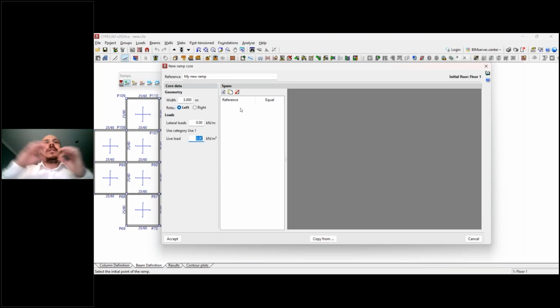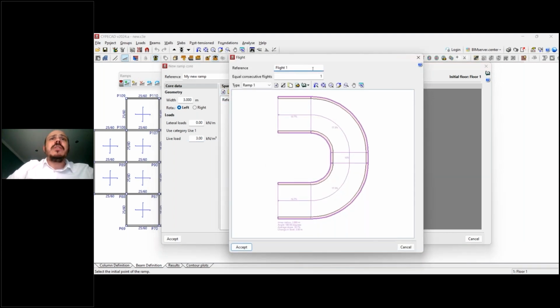The minimum is going to be 1 span, just a linear ramp, straight span, but I can also combine different spans and create a more complex ramp. Okay, so let's start creating that. So for example, this flight could be one flight or could be repeated, so I can have a number of equal consecutive flights. For example, maybe I have 4 floors, 4 levels in my building, so maybe I can add here 4 times the same flight. They will be in the same position but in different flights.